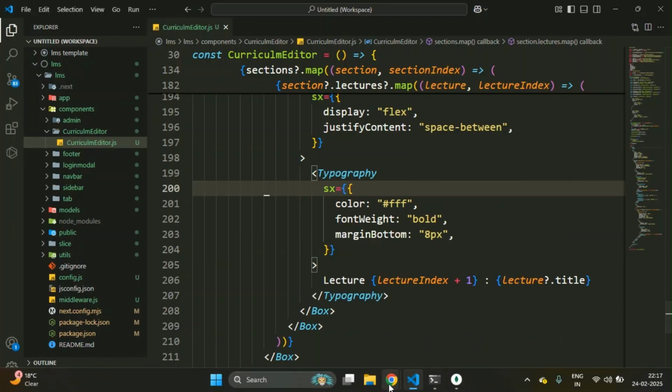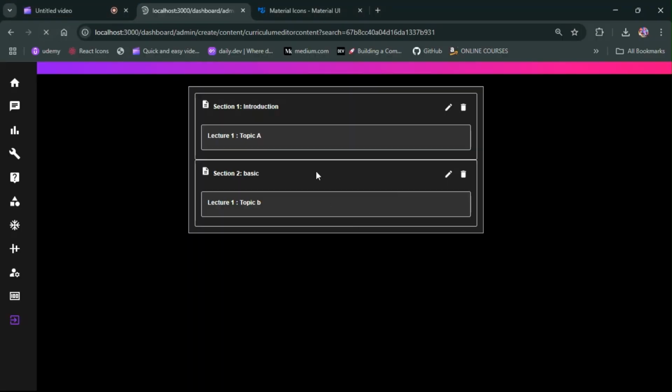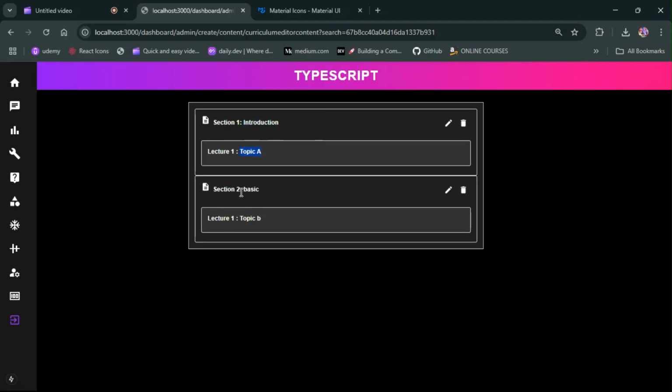Got it? Now fine. So let me check it here. You can refresh this. You see, guys, now it is looking very good. You see introduction, topic, basics, topic B. Got it? So you successfully implemented it. Here is a similar thing, guys. For this lecture we also have edit and delete icons.